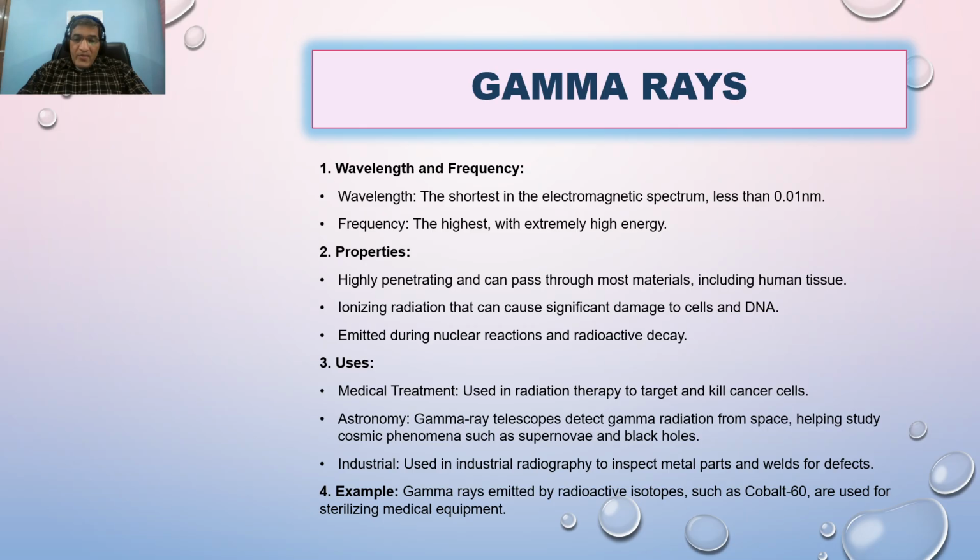The cancer treatment by the gamma rays, such as with the help of cobalt 60, is one of the very important uses. So gamma rays are used in the treatment of cancer, and basically some PET scans also use gamma rays. So some medical uses here. Now we move further.